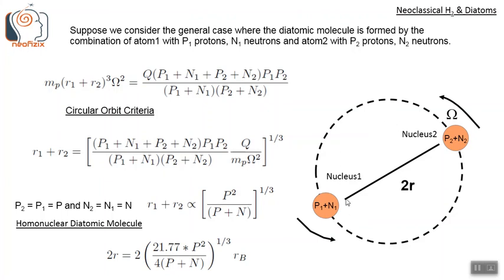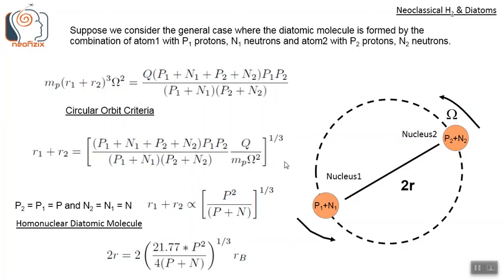So by considering those energy equations and following the procedure for finding the circular orbit criteria, we get this. Circular orbit criteria in this configuration. So basically m_p (r1 + r2) cubed omega... r1 plus r2 is nothing but the total separation distance 2r. m_p (r1 + r2) whole cube omega square is this. We get this. This is the circular orbit criteria in this configuration.